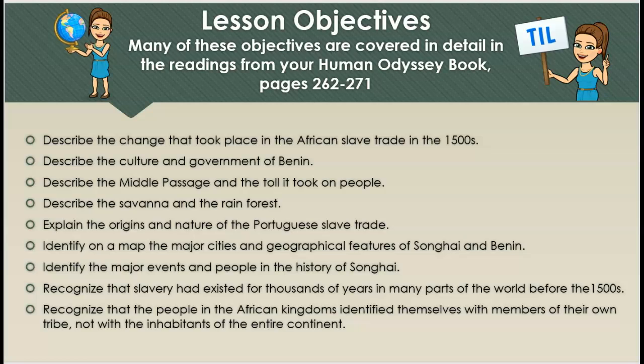Identify on a map the major cities and geographical features of Songhai and Benin. Identify the major events and people in the history of Songhai. Recognize that slavery had existed for thousands of years in many parts of the world before the 1500s. And recognize that the people in the African kingdoms identified themselves with members of their own tribe, not with the inhabitants of the entire continent.